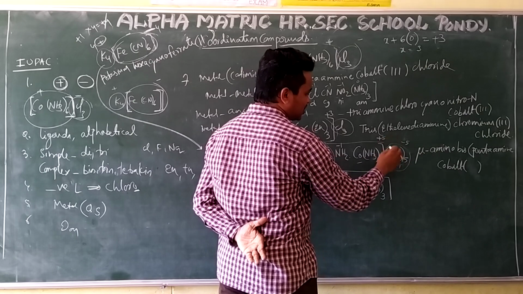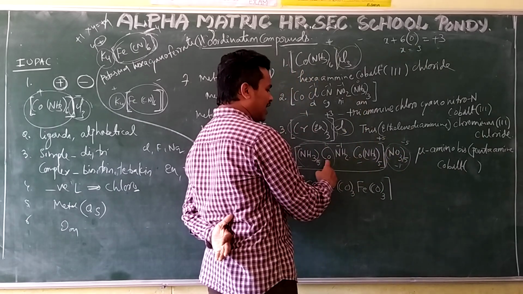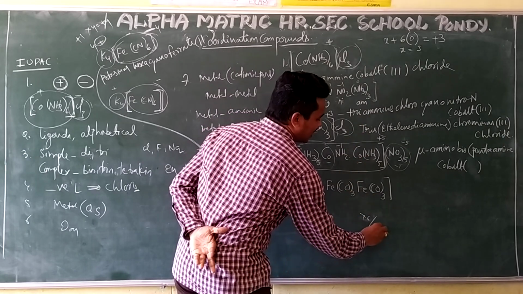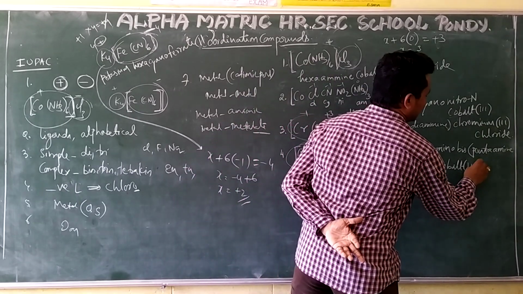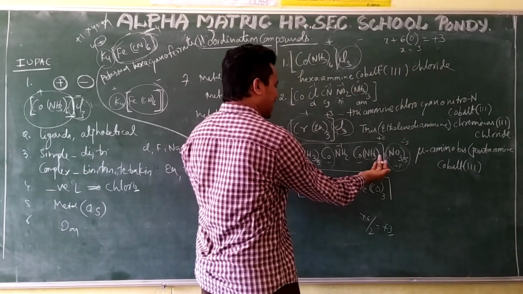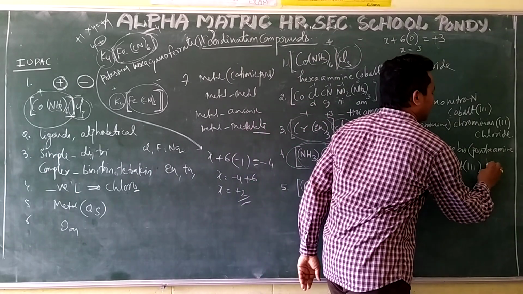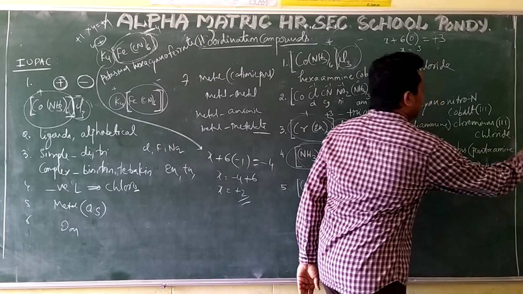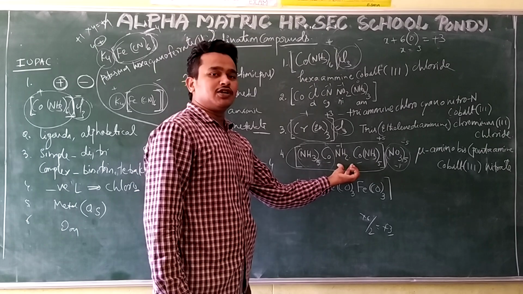So the overall charge you are going to get is +6. +6 is shared by 2 cobalts, so each cobalt will get a +3. So cobalt(III). This is the cationic part. What is remaining? Nitrate. So the name is over. This is how to give the naming for a bridge complex.